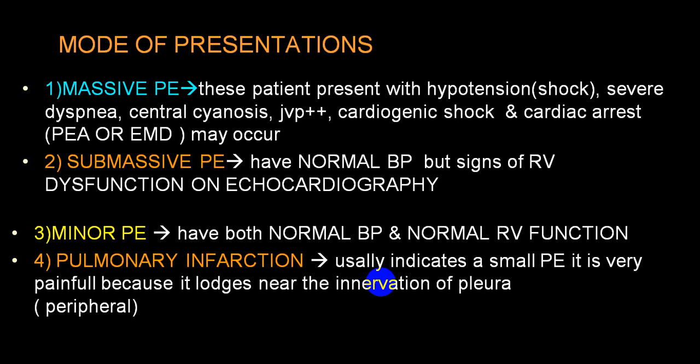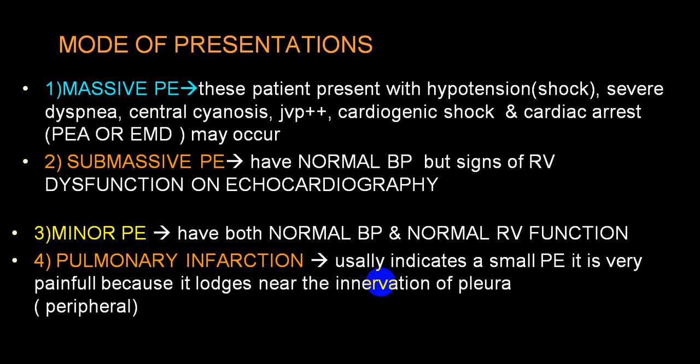RV signs of dysfunction are present on echocardiography, and the person might have dyspnea, may have cyanosis, JVP may be slightly elevated, but blood pressure is close to normal. In a minor pulmonary embolism, blood pressure is normal, and RV function is also normal on echocardiography.